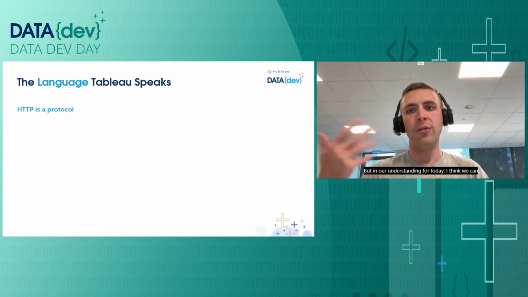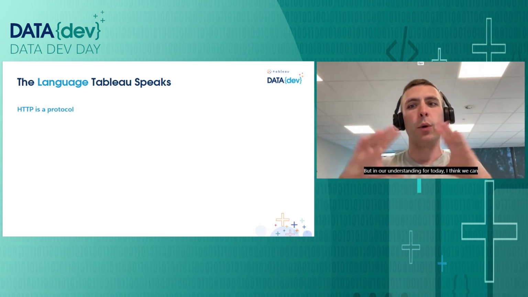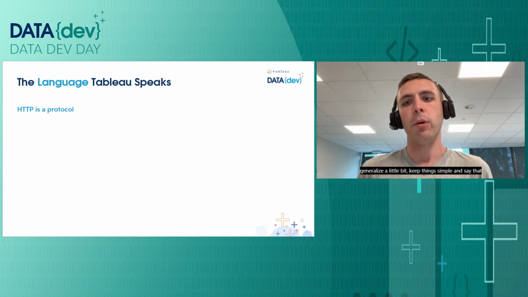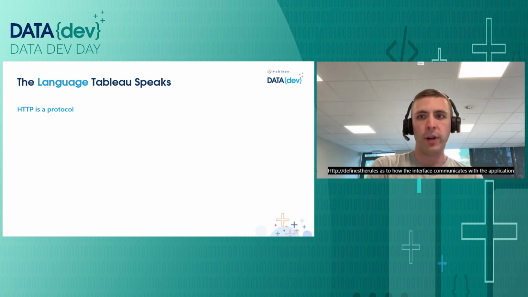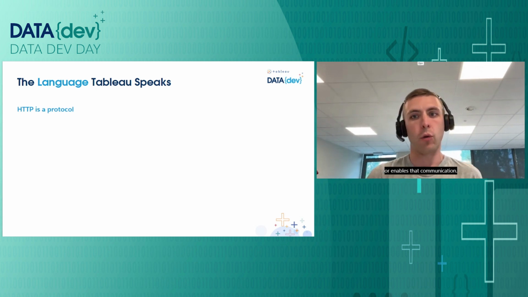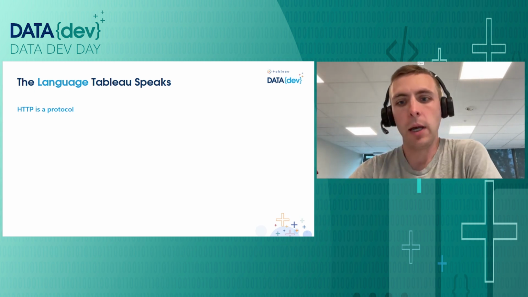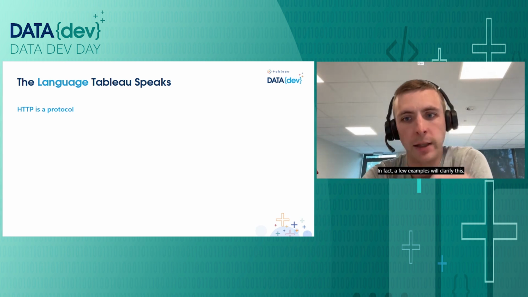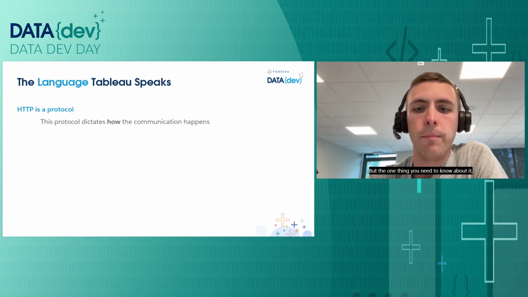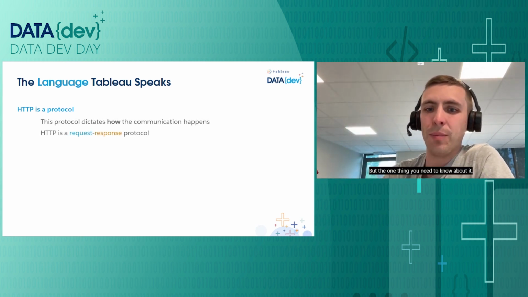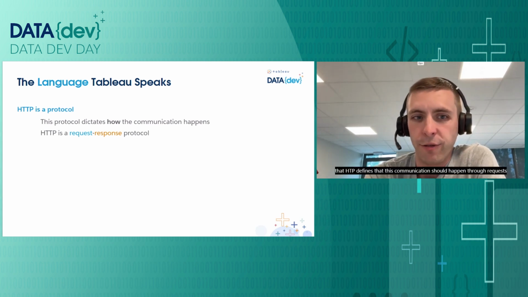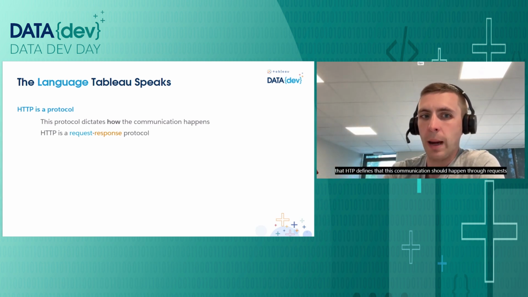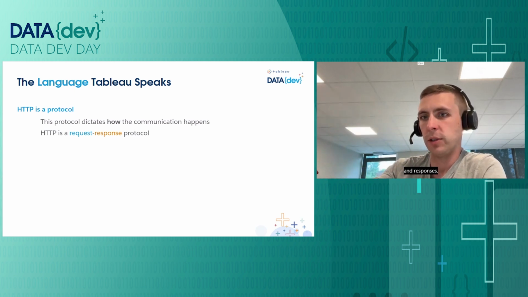But in our understanding for today, I think we can generalize a little bit, keep things simple, and say that HTTP defines the rules as to how the interface communicates with the application or enables that communication. In fact, a few examples will clarify this. But the one thing you need to know about it, and we'll get to the example in a second, is that HTTP defines that this communication should happen through requests and responses.